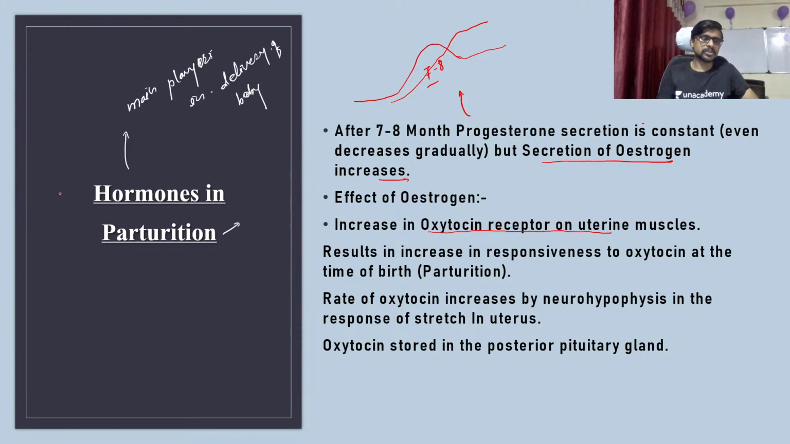Okay, so the uterus, for example, this is the uterus, so this uterus increases the receptor for the oxytocin. So this is a function of estrogen. Okay, so the estrogen increases the receptor on the